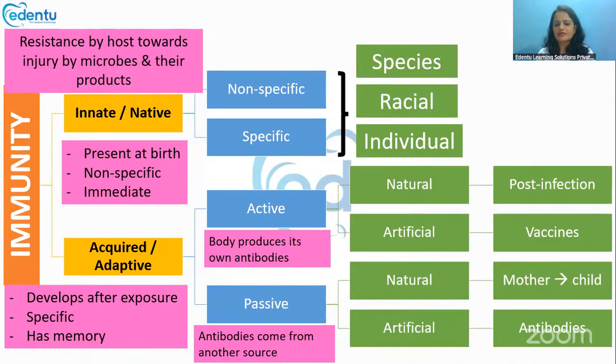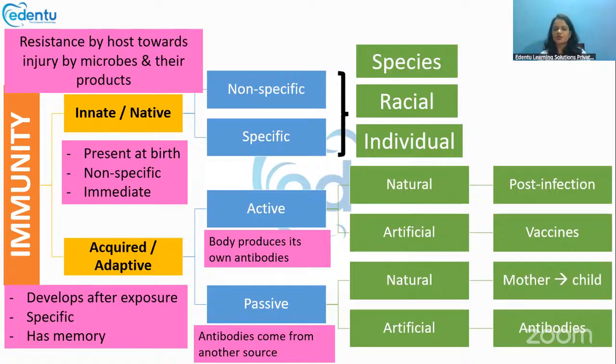Then we have the artificial response. So for artificial active immunity, the vaccines are the example. Then the natural passive immunity is the immunity that is given from mother to child through the colostrum and through other means also. Artificial passive immunity will be there in the form of antibodies.